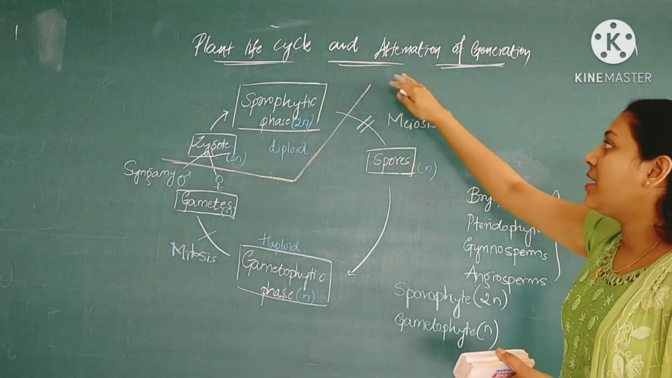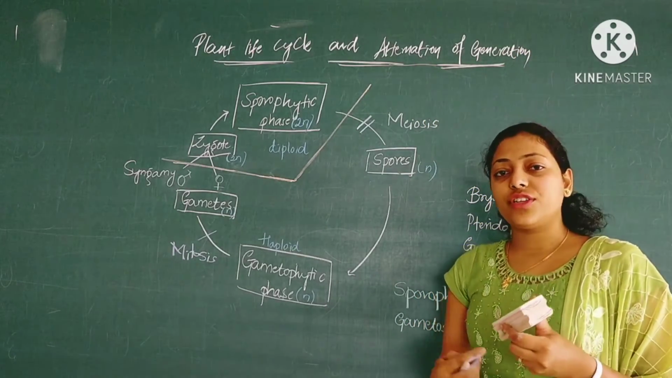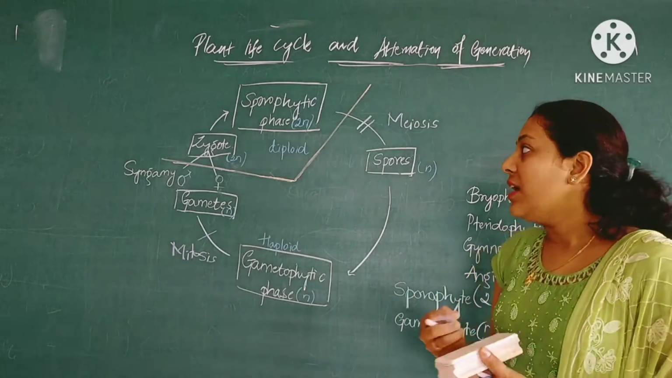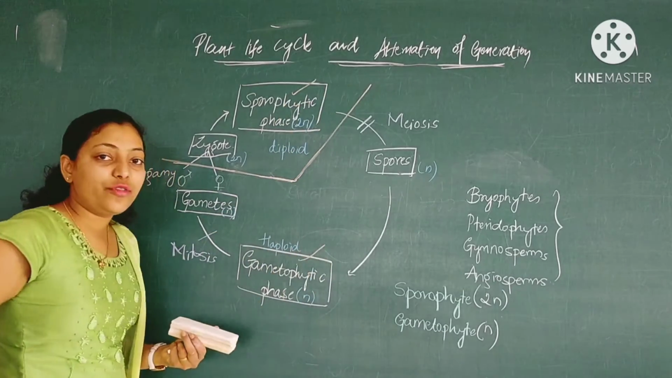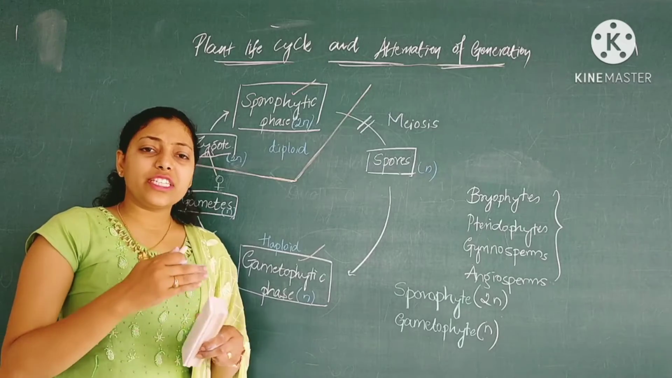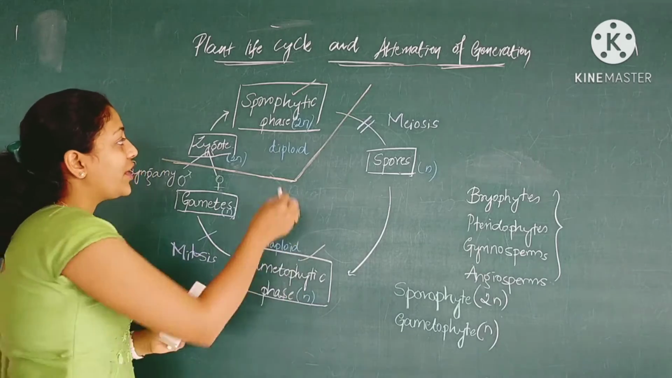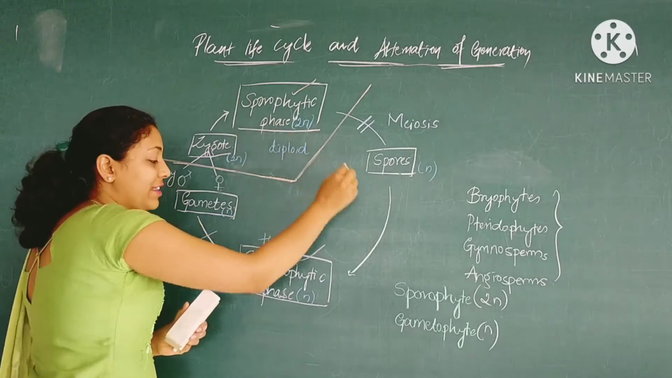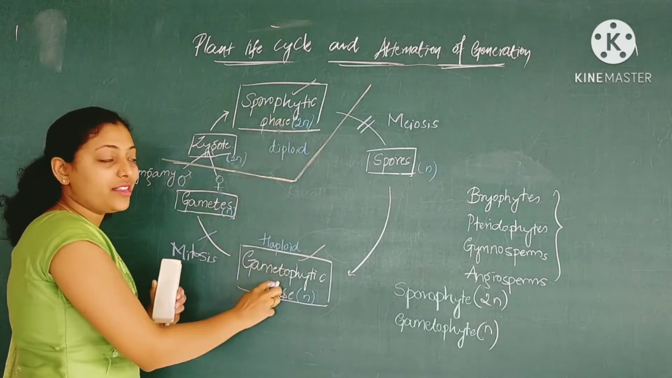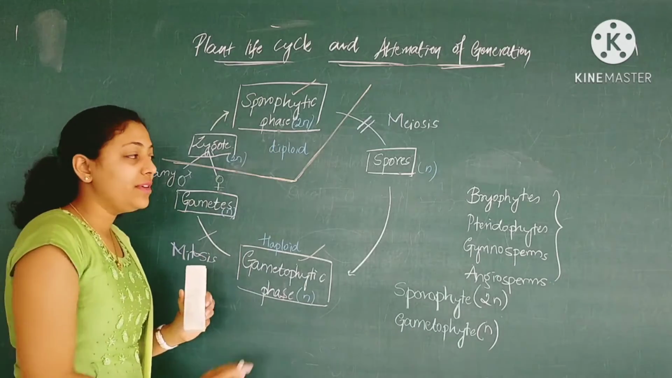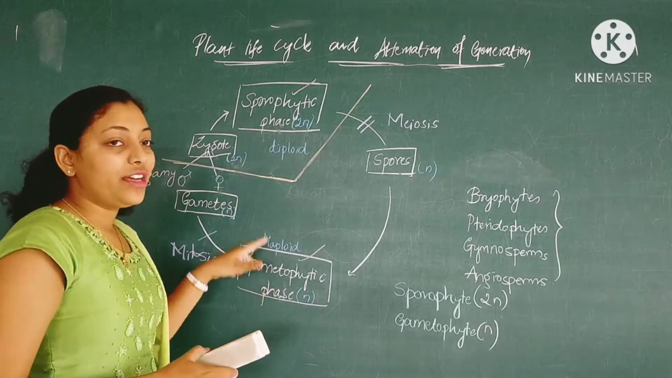And then the other thing is about alternation of generation. See, we call it alternation of generation in the plant life cycle because we have two basic generations, that is the sporophytic generation and the gametophytic generation. Whichever spores and gametes are produced, they all alternate. Once we see the sporophytic phase and the next time we see the gametophytic phase. So these two phases alternate with each other. In the same life cycle we see two particular phases.